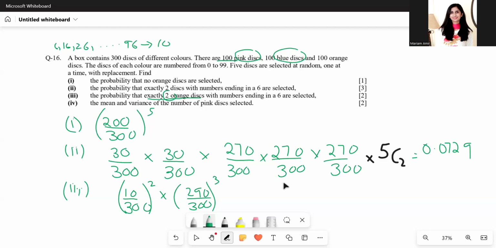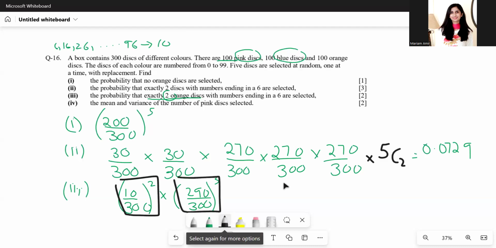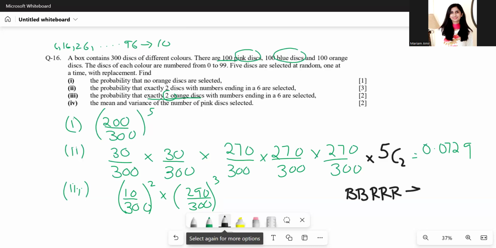And again, we have three such discs selected, so power 3. And again, this is the case where two are alike and the other three are alike, just like selecting black, black, and red, red, red. These have 5C2 combinations, so 5C2, which is 10, gets multiplied with it.